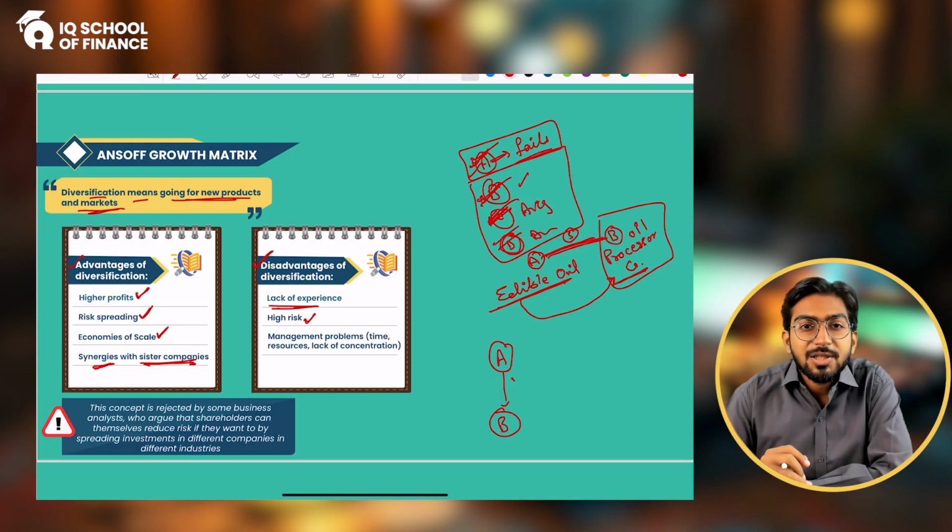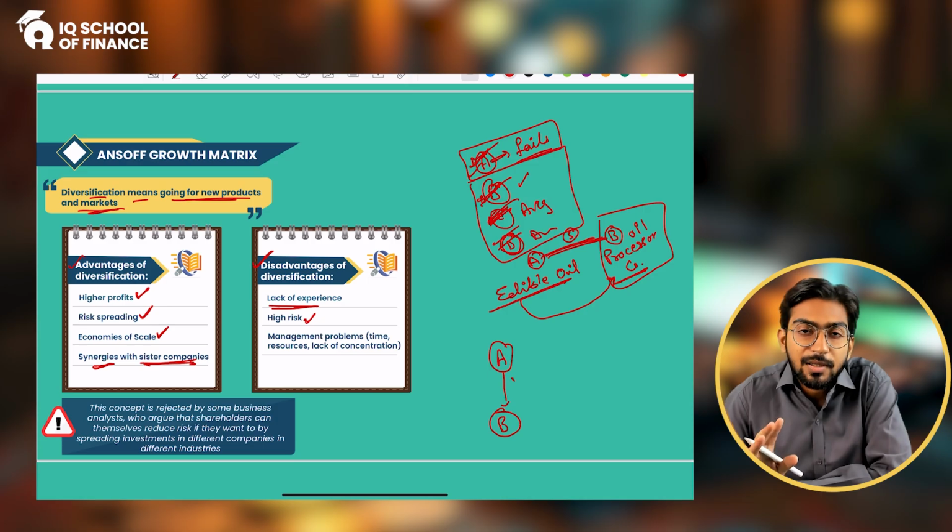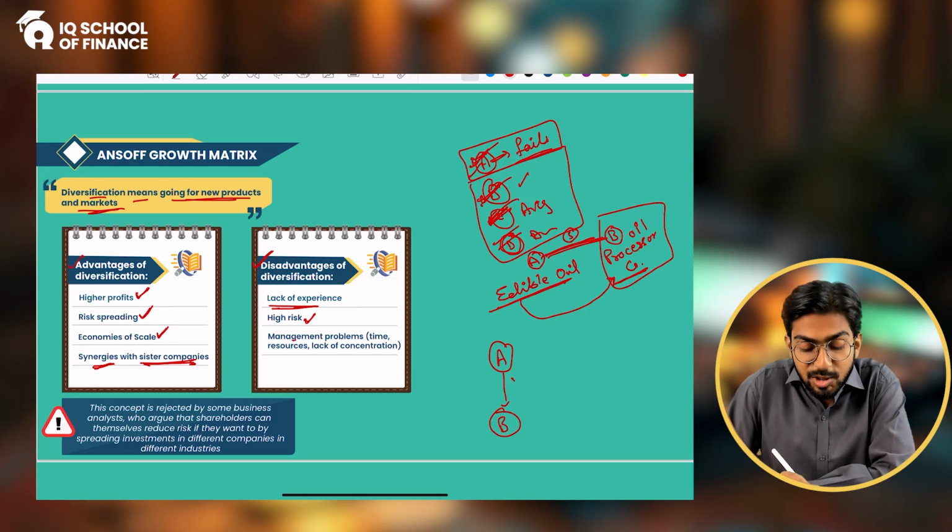If a person is teaching all subjects, if a person is doing all the things, you would know that the person is not an expert of anything. He is just an average person who is doing everything. So that is why it increases the risk of the company. Alright, when you do a lot of businesses: management problems, time, resources, lack of concentration.